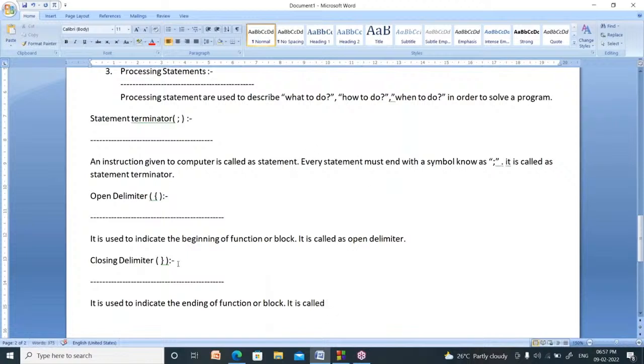My function is completed, my block is completed. How to tell that? By using the closing curly bracket. So it is called the closing delimiter.